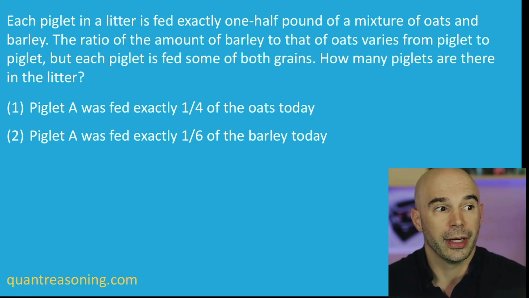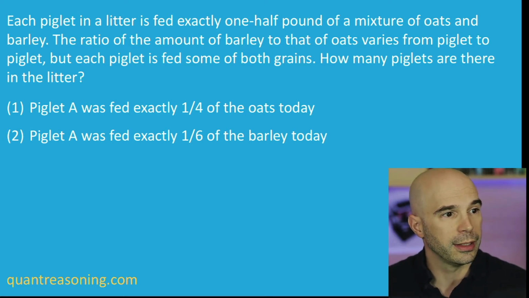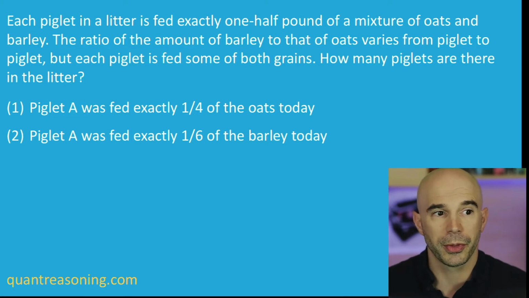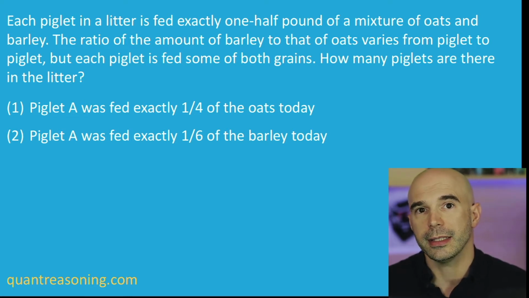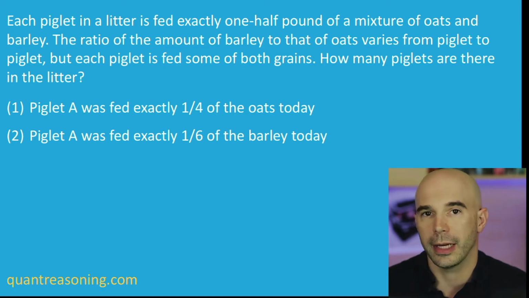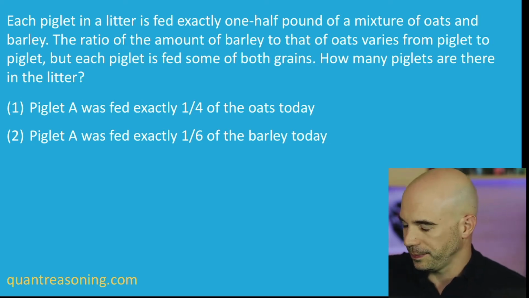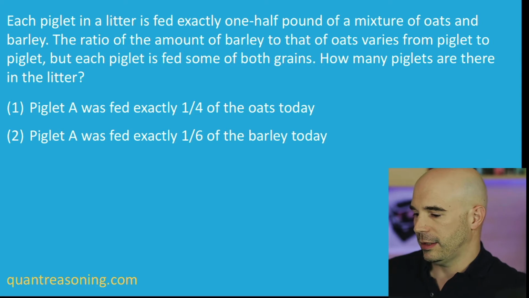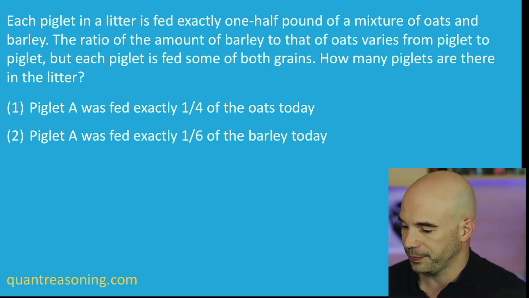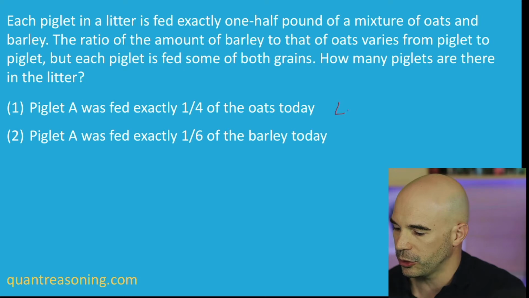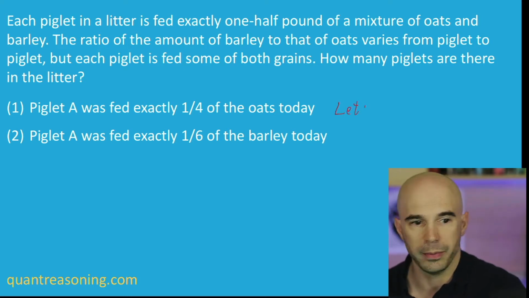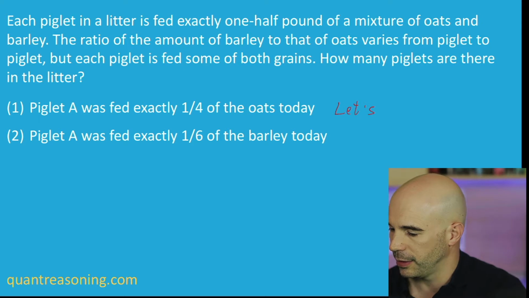Now in reality, we know that Piglet A got less than half a pound of oats because we were told that each piglet is fed some of both grains. So if Piglet A got less than half a pound of oats, and that represents a quarter of the total amount of oats, then you've got less than 2 pounds of oats. This inference doesn't change my answer about statement 1, but we're not just here to answer the question, we're also here to learn how to make inferences when possible. So statement 1 tells us there's less than 2 pounds of oats.